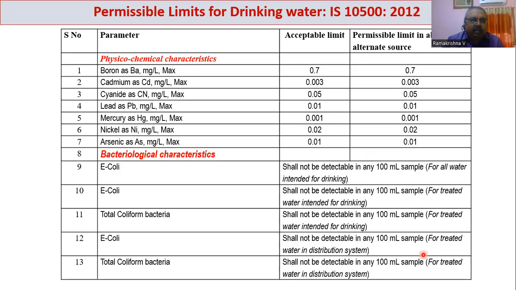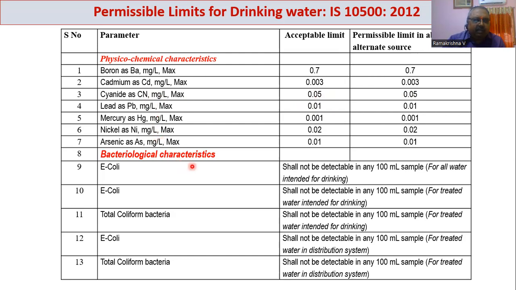Similarly, some of the other physicochemical characteristics, including heavy metals like cadmium, the acceptable limit and the limit in the absence of any other source are both the same. That means these parameters are so important that there is no relaxation for this type of impurities.